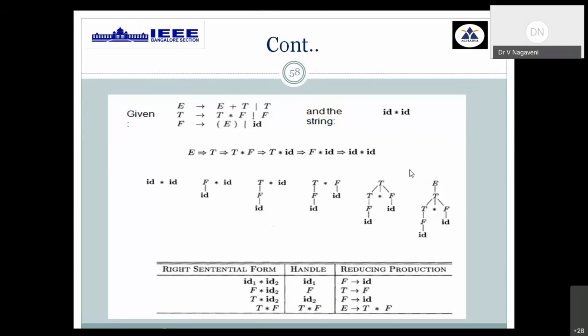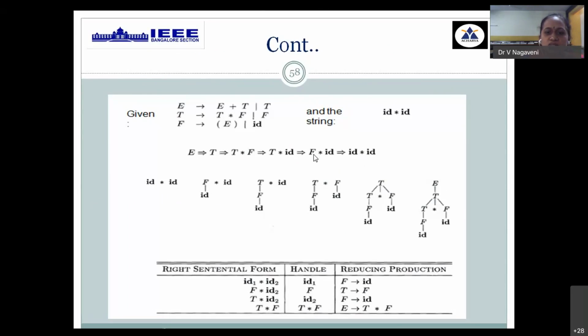To help with that, we obtain the RMD and apply the reverse process, that is called RMD in reverse. So get the RMD, then see that. With the last string, what is identified? This ID is considered a handle. It can be reduced to the LHS variable F. So that is being done.